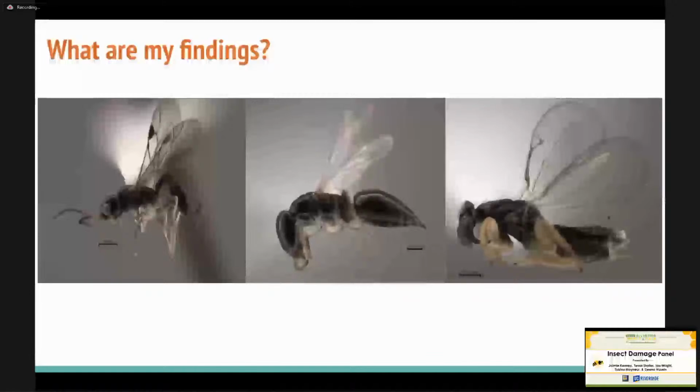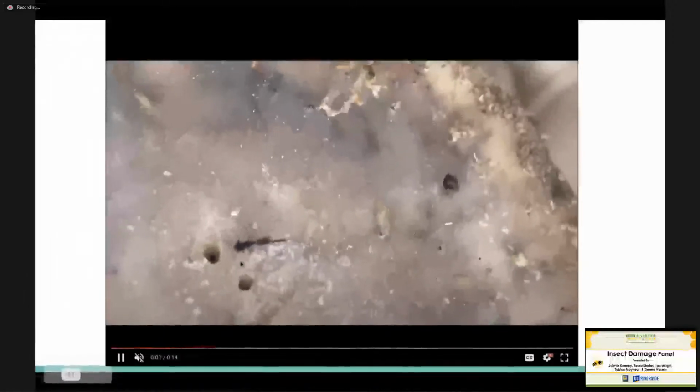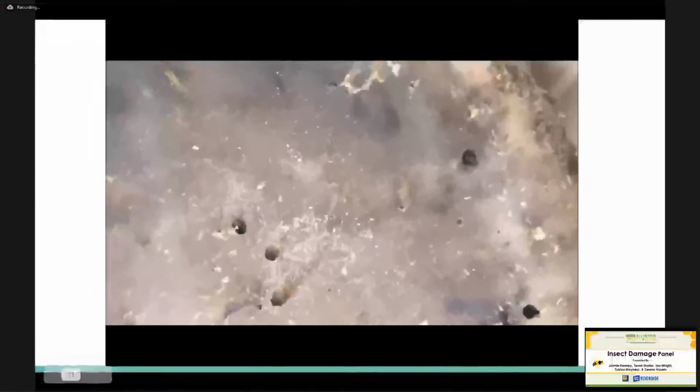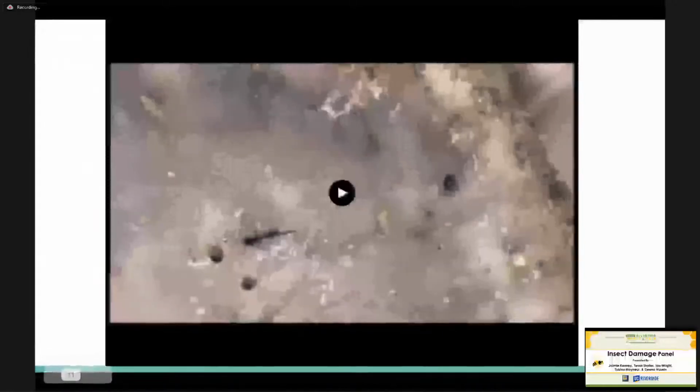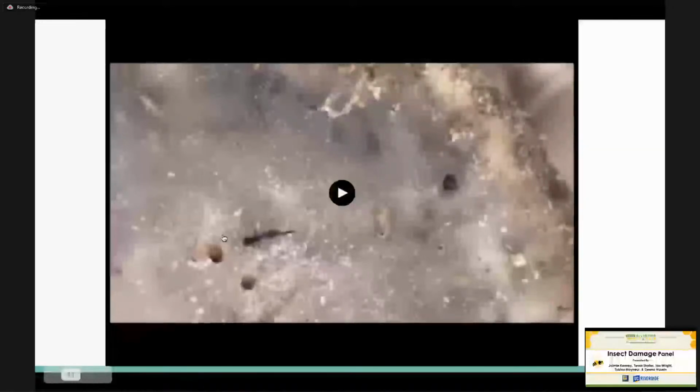And my findings were the following parasitoids. Now, you're like, oh, they kind of look the same. To give you a better understanding, here's a video. I like to watch more than look at the pictures. Here you have the parasitoid wasp, and as soon as it finds a beetle that's about to pop out of the gallery, it engages in this pursuit to find it and inject an egg. This one is an adult parasitoid, meaning that it would go after adult beetles instead of their larval or pupal stage, which is great because the adults are the ones causing the most damage.